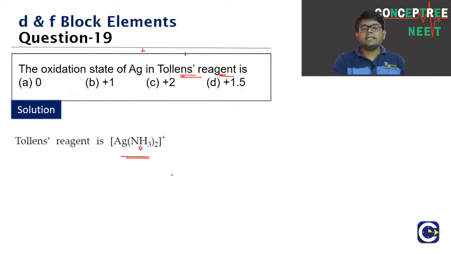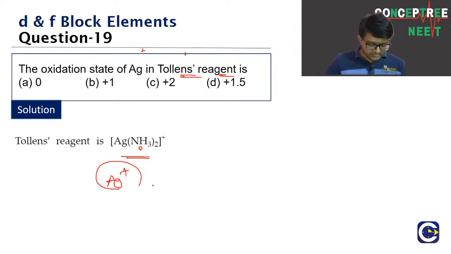It is [Ag(NH3)2]+, which means the oxidation state of silver here is +1. Question number 19. What will be the oxidation state of silver here? It will be +1. In Tollens reagent, the oxidation state of silver is +1.